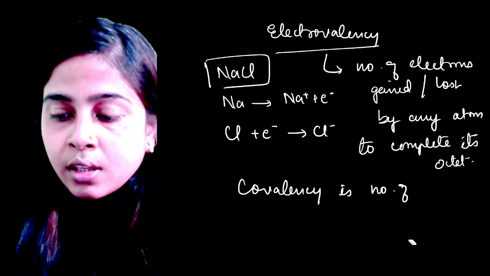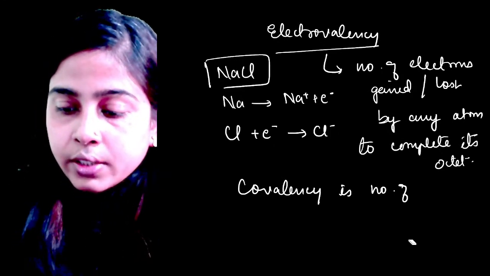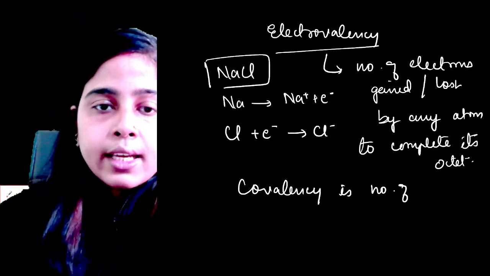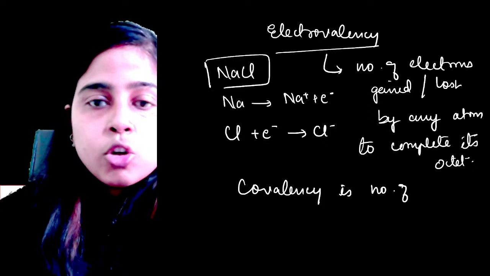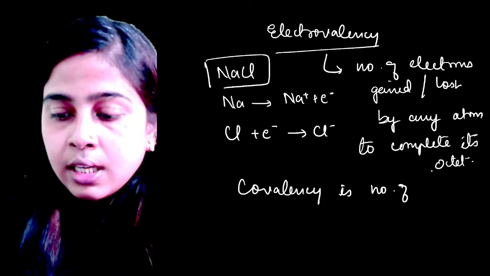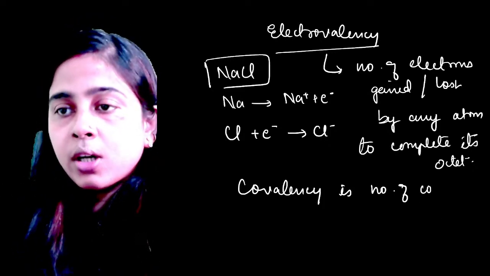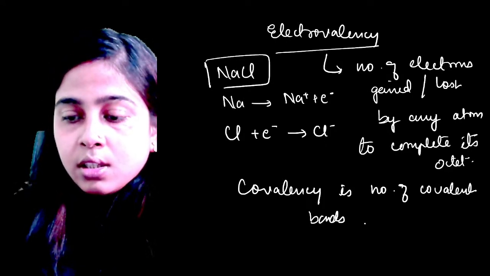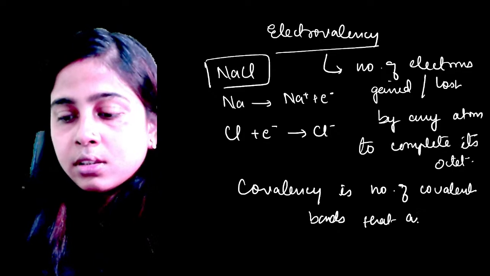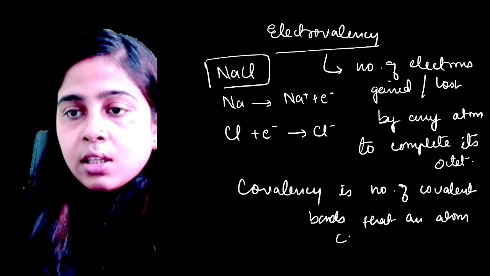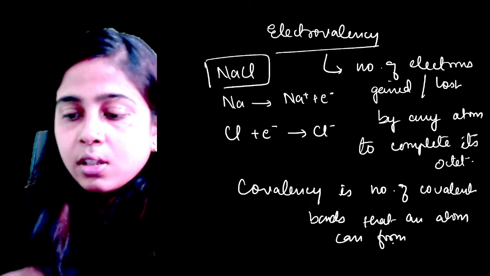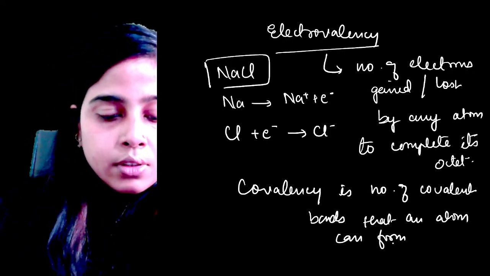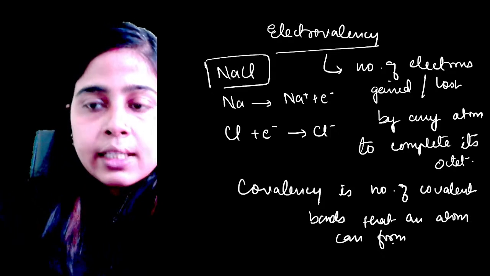Yes or no? So covalency is the number of covalent bonds that an atom can form.